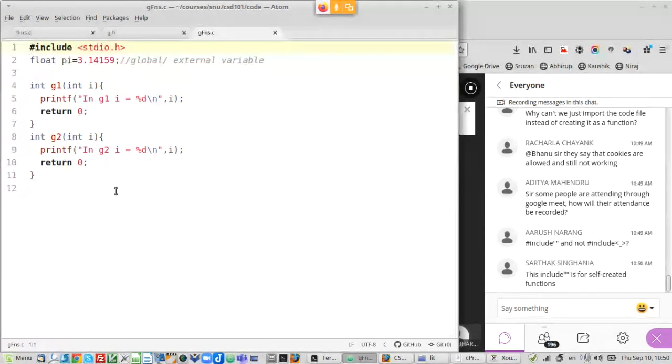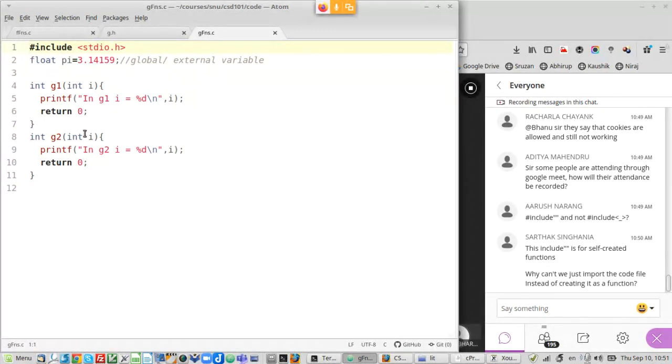This is the file which contains the library functions, right? The functions which I want to use in my library. So these are the utility functions, and these are obviously dummies. It simply says printf in g1 i equal to %d and i, right? And there's another function g2 which is doing the same thing. But in an actual application, there will be utility functions, for example, read array, write array, things like that.